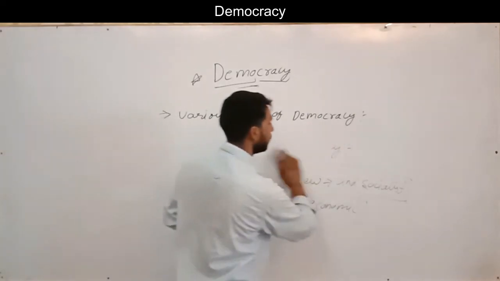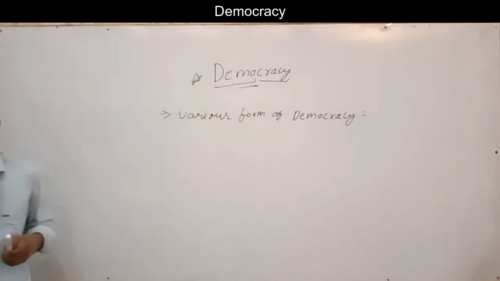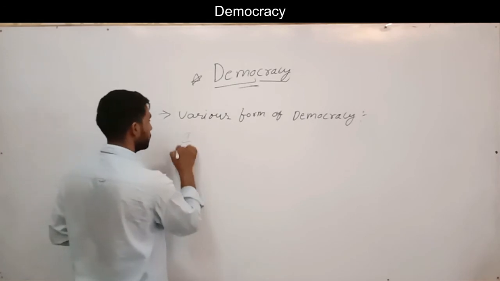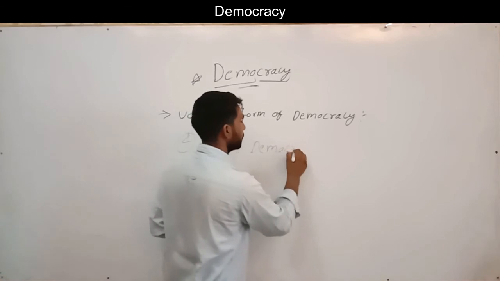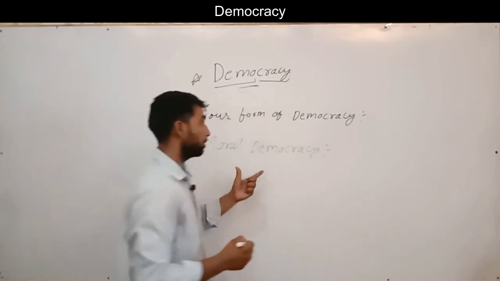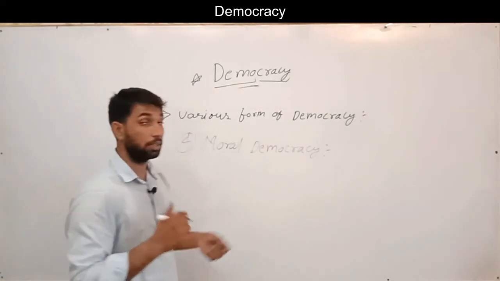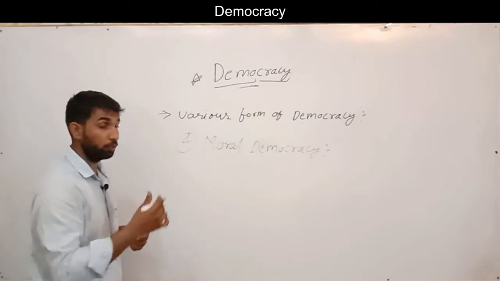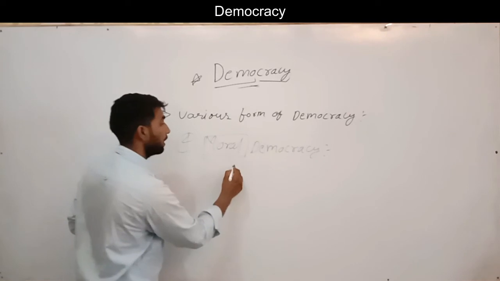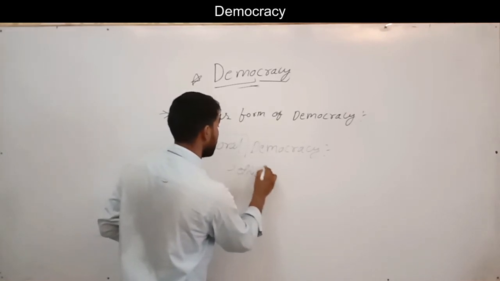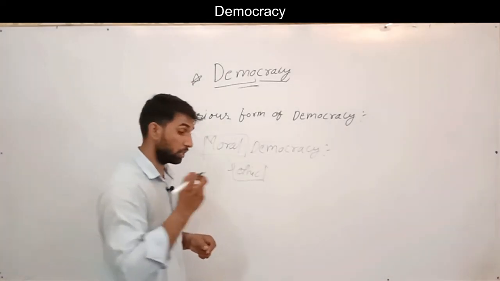After that, the final or fourth form of democracy is moral democracy. In the elements of democracy we have already discussed three: decision making at the individual, group or value system level. These are moral, it means the ethics, on the basis of ethics, what is right and what is wrong according to the particular society, its custom, rules and regulations.